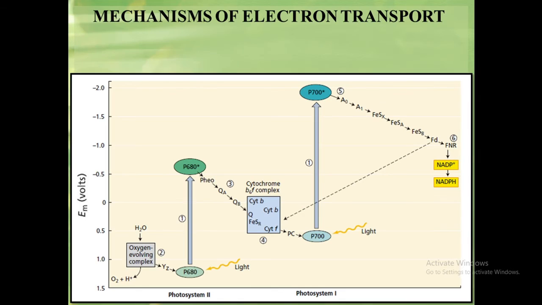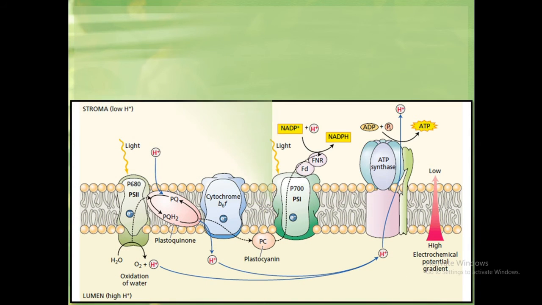Now we will discuss an important topic, that is, the mechanism of electron transport in photosynthesis. There are four major events that take place in the electron transport chain in the thylakoid membrane, and these events are carried out by four protein complexes. Number 1, water is oxidized and protons are released in the lumen by photosystem 2.